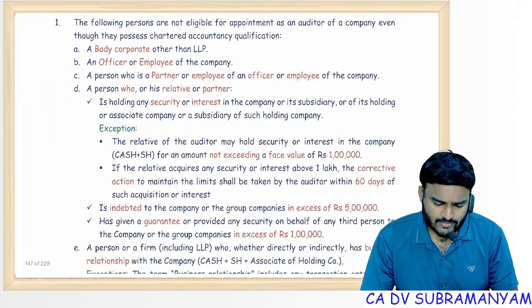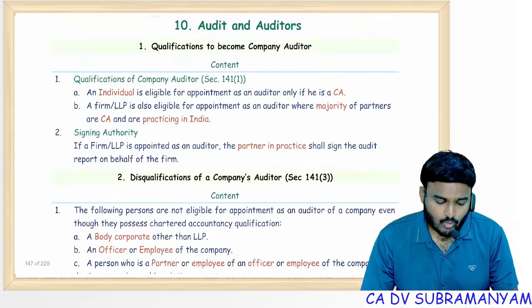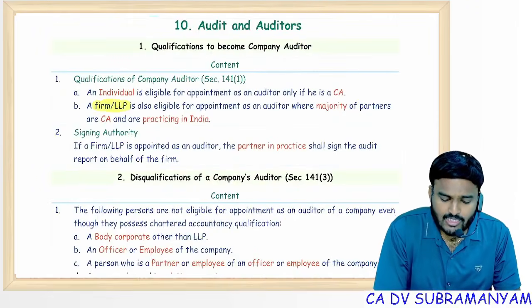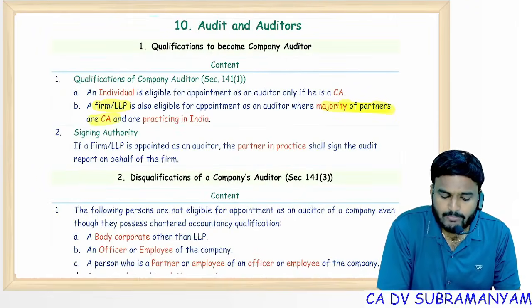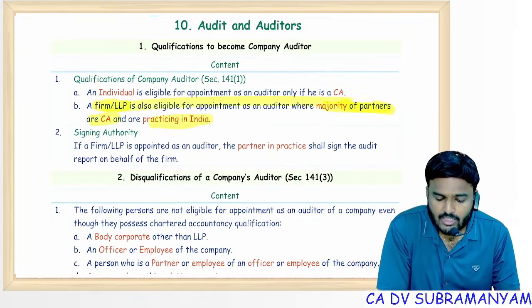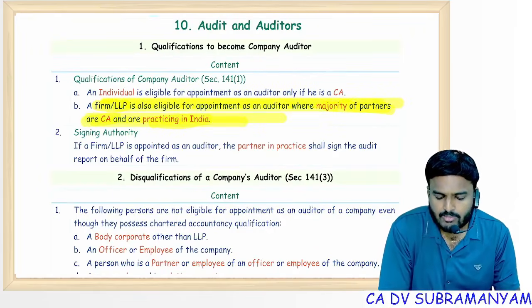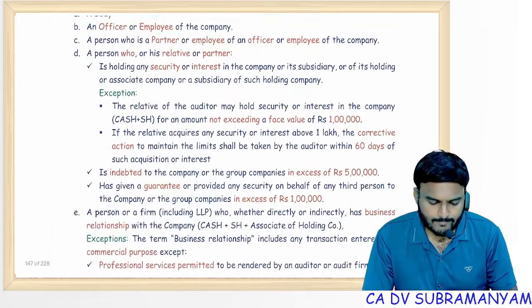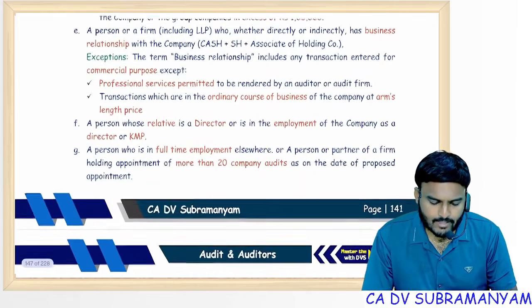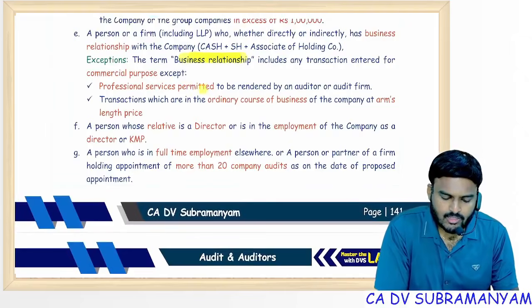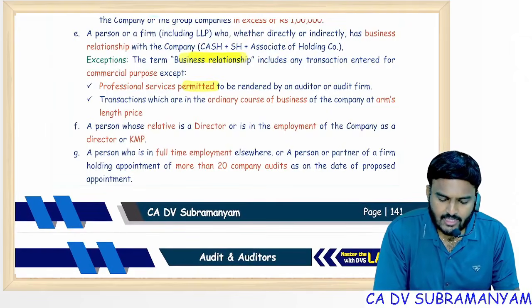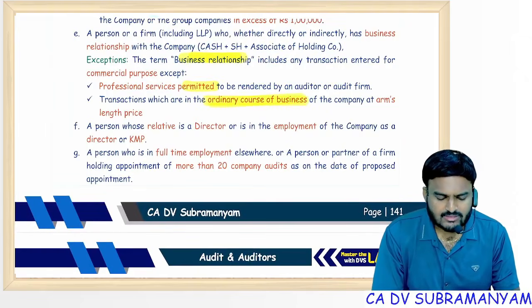Qualifications, disqualifications, I covered all the points. In case of a firm or LLP, majority of the partners should be practicing CAs and they should practice in India. Remember this point. Business relationship exception: if they are permitted by ICAI and if they are in the ordinary course of business, then no disqualification.